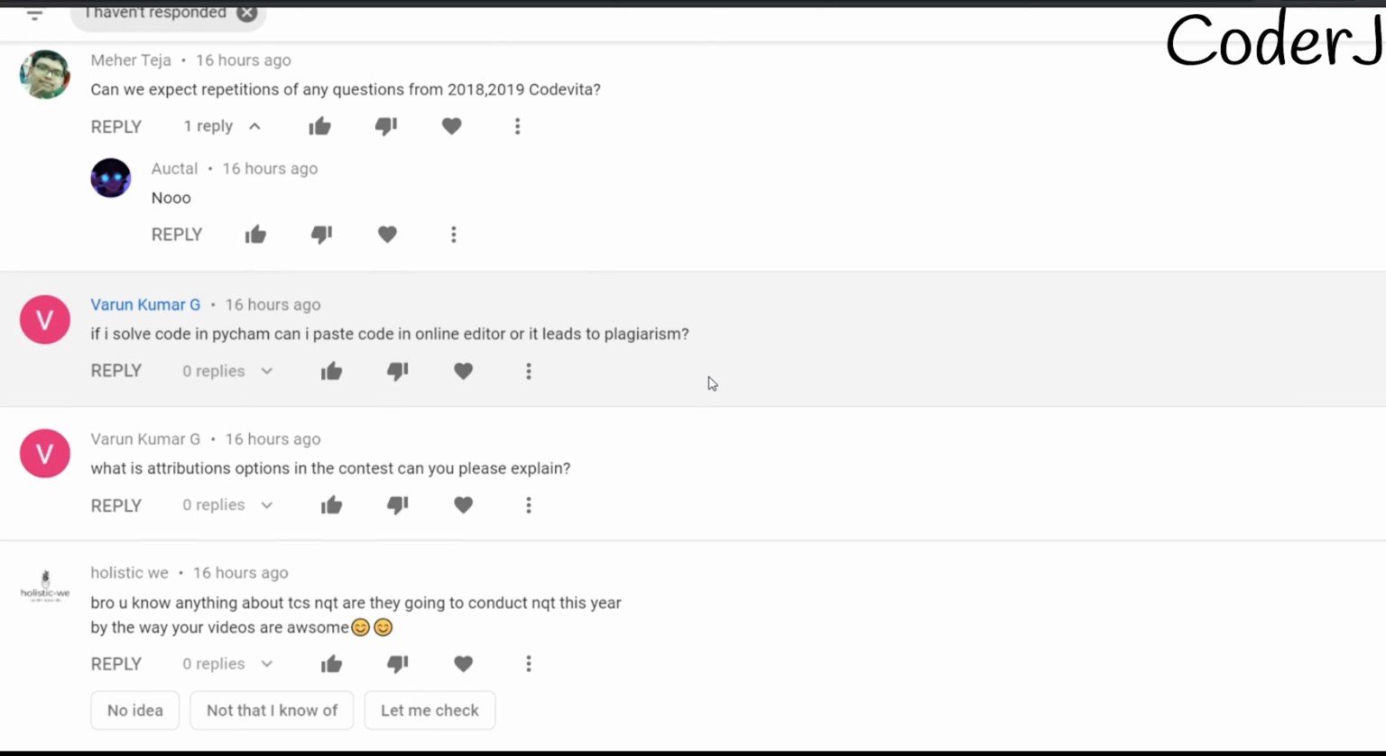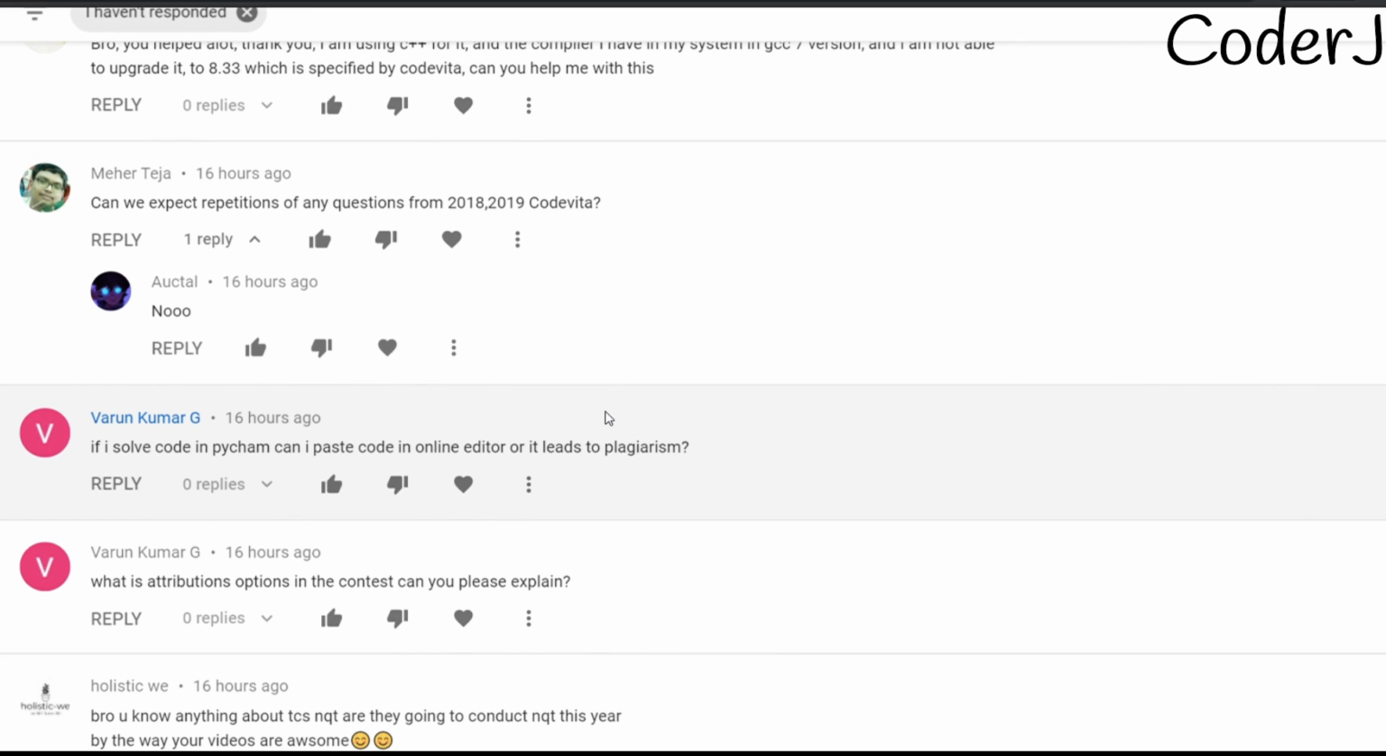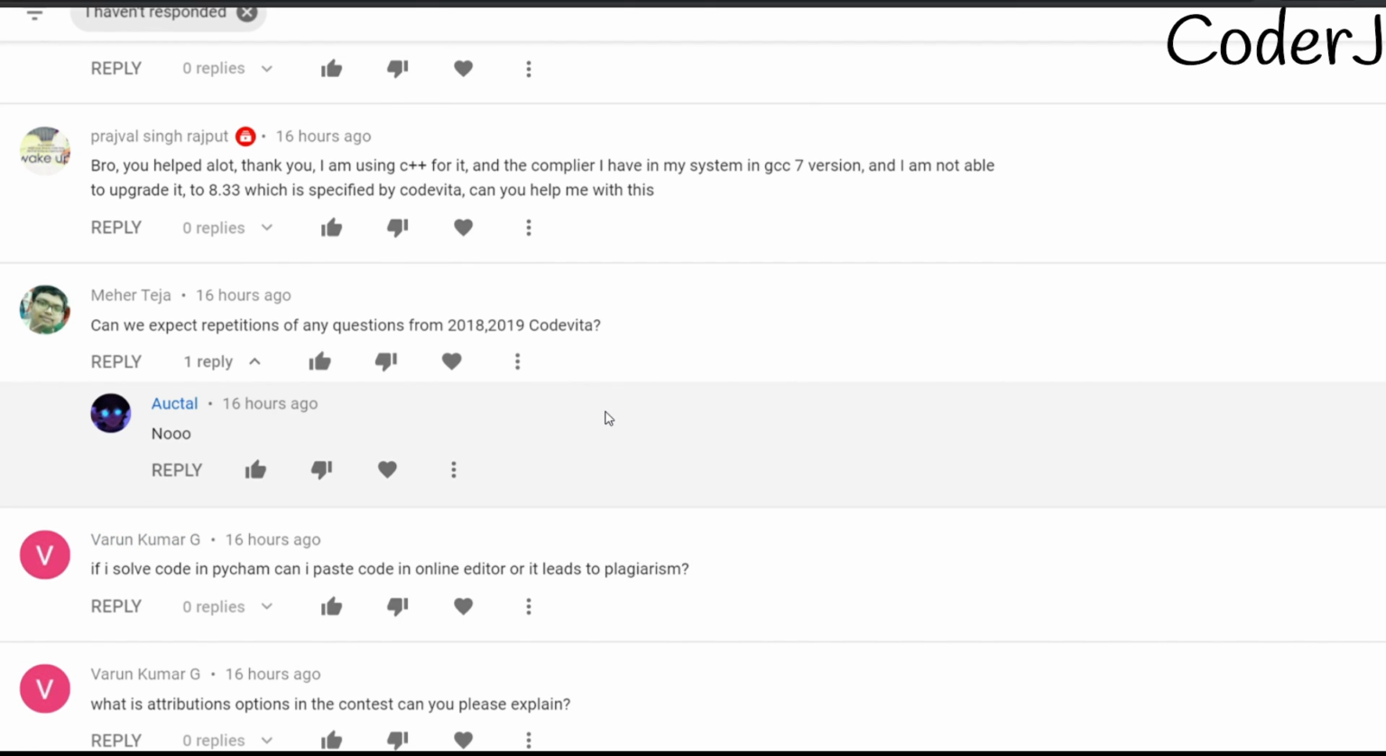If I solve code in PyCharm, can I paste code in the online editor, or does it lead to plagiarism? Yes, you can do that in the online editor also. It doesn't matter much. Okay, so can we expect repetition of any question from 2018, 2019 CodeVita? Well, it's very rare. If you can do that, then I think you can even win a lottery.